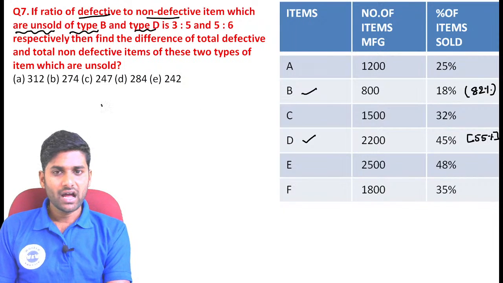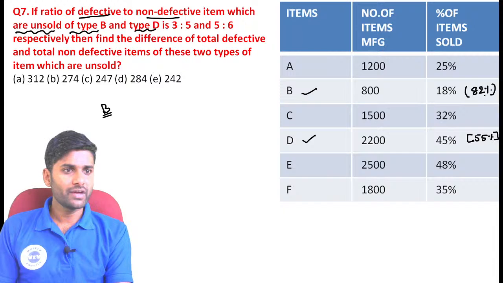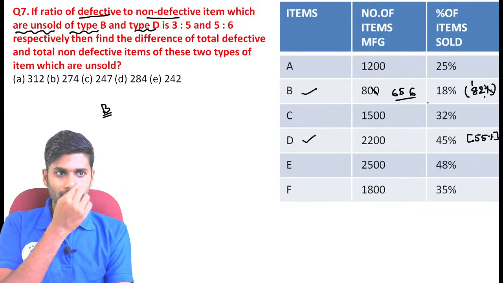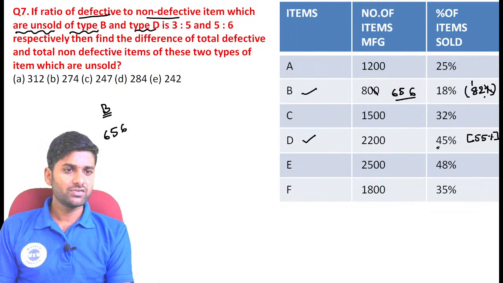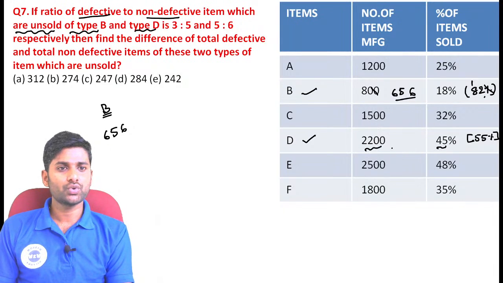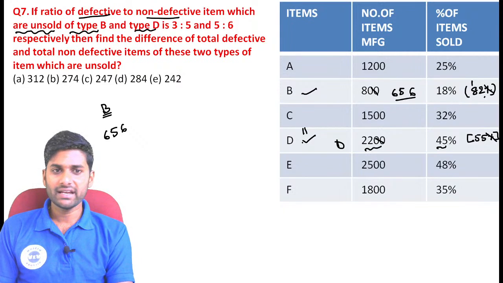Now first of all, unsold calculate, I just calculated unsold value. 82% of 800. Now see percentage double zero cancel. 8 twos are 16, 8 eights are 64, means 656, guys. So unsold value of B is equal to 656. Now see 55% of 2200. Now see again percentage double zero cancel. 55 tens are 110, 11 carry forward. 55 twos are 110. 110 plus 11 is 121. So here 1210.